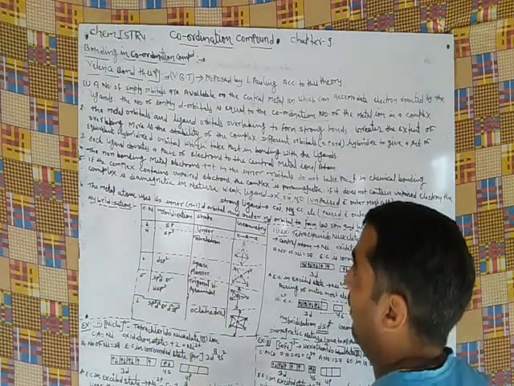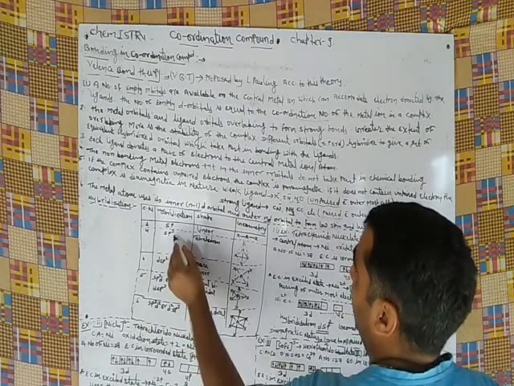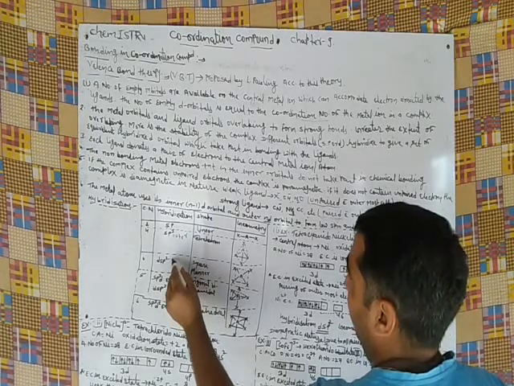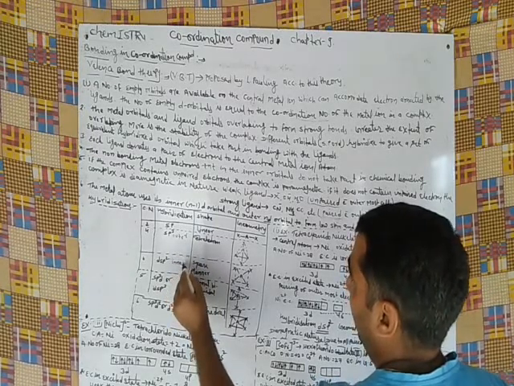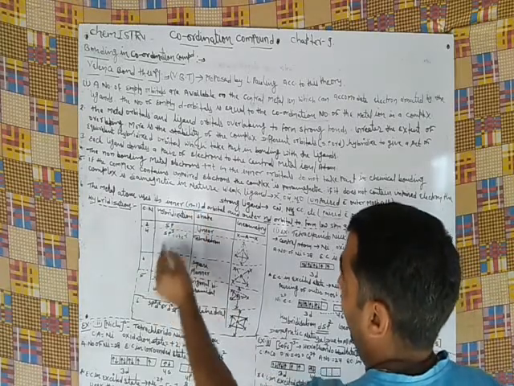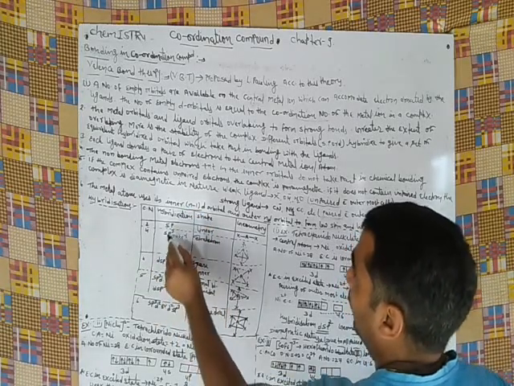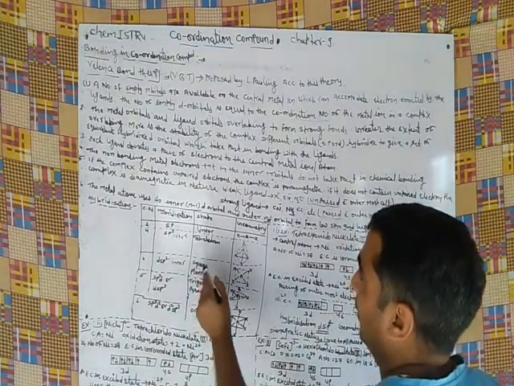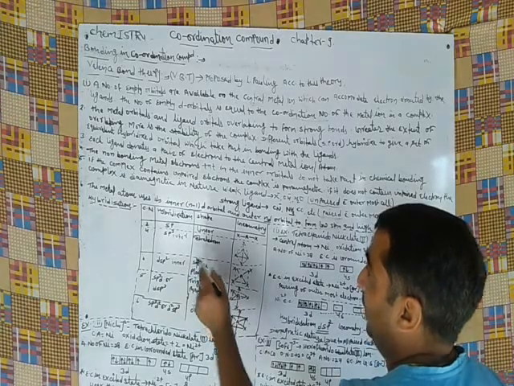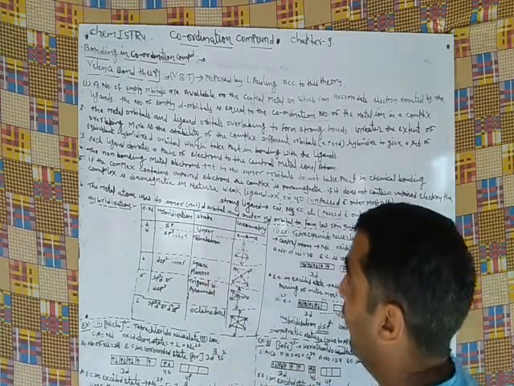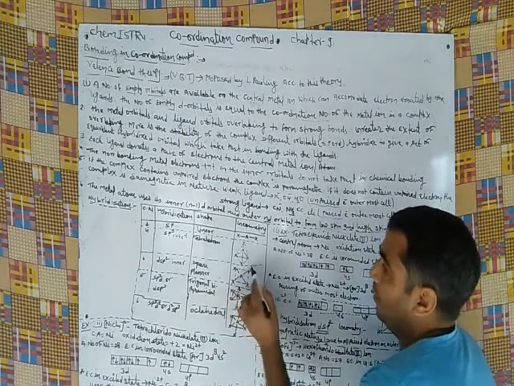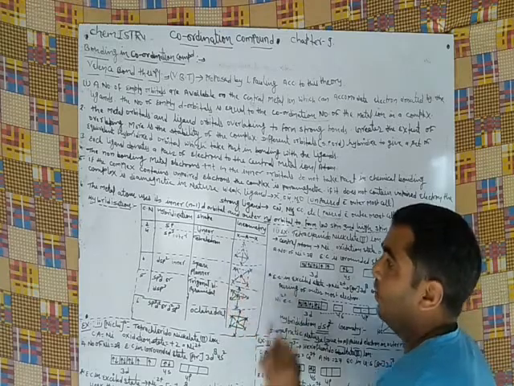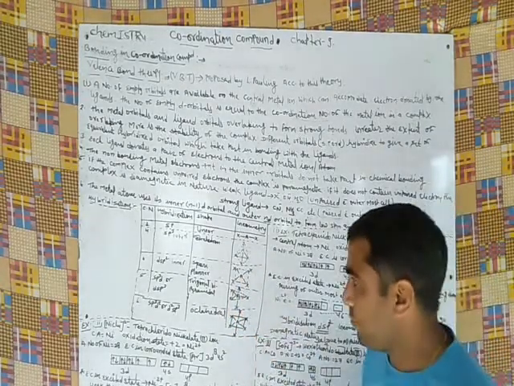Again, when the coordination number is 4, the hybridization is dsp2. This is outermost and this is inner: n minus 1 d and n d. For dsp2, the inner orbital complex, the geometry is square planar, while the outer one is tetrahedral. In this geometry, the central atom has four species bonded to it.